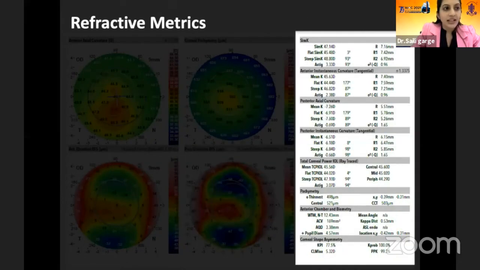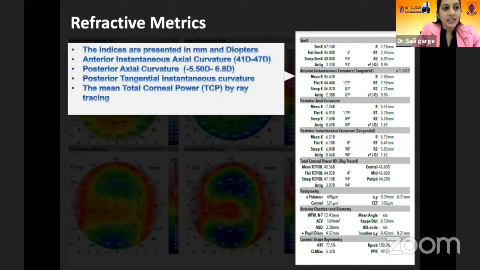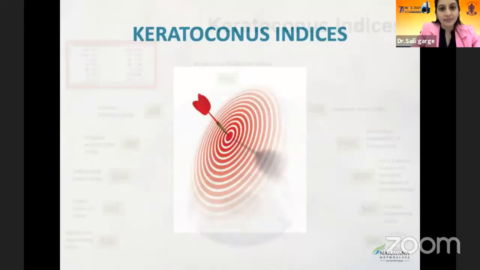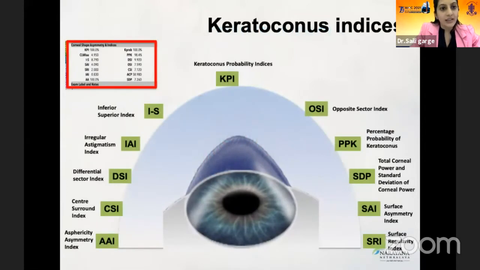The refractive metrics indices are present in mm and diopters: the anterior instantaneous curvature, the posterior axial curvature, posterior tangential instantaneous curvature, and the mean total corneal power by ray tracing. Let's have a look at the keratoconus indices. There are keratoconus probability indices: the inferior superior index, the irregular astigmatism index, the differential sector index, center surround index, asphericity asymmetric index, opposite sector index, percentage probability of keratoconus, total corneal power and standard deviation of corneal power, surface asymmetry index, and the surface regularity index.